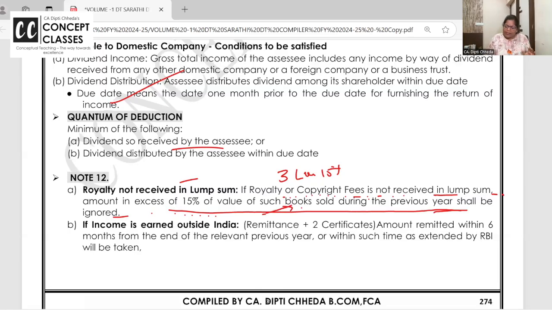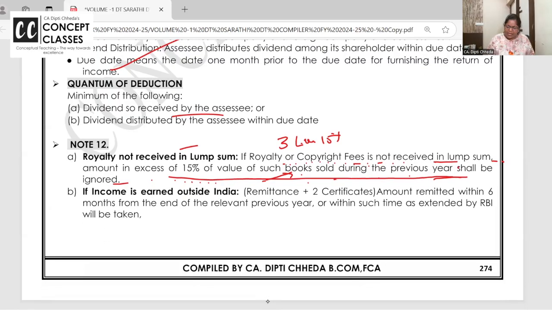More than that royalty deduction you will not get if you get royalty in installments. If you get lump sum, so 3 lakh and whatever is received lump sum. If you get in installments, then 3 lakh or 15% of the value of books sold. Just for your information, one problem is added recently in the study material, they might ask.